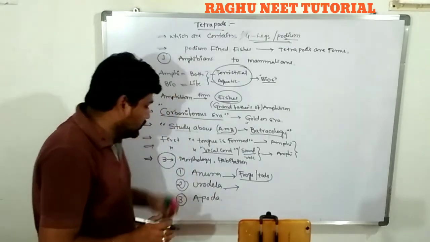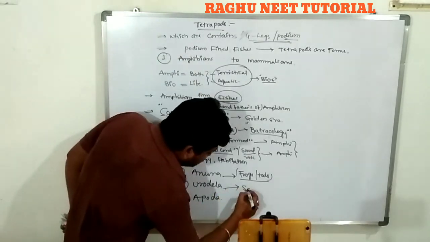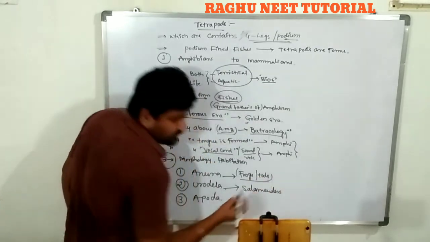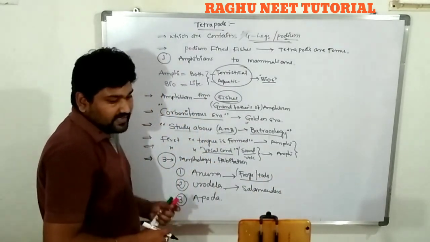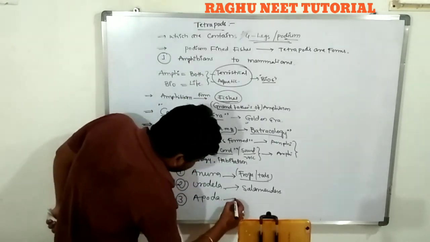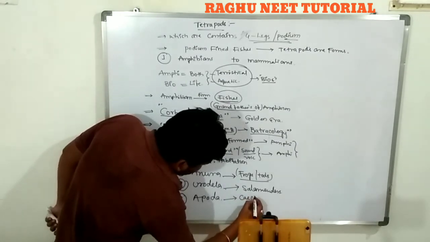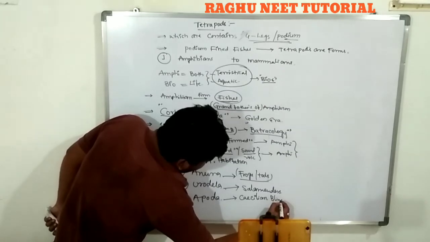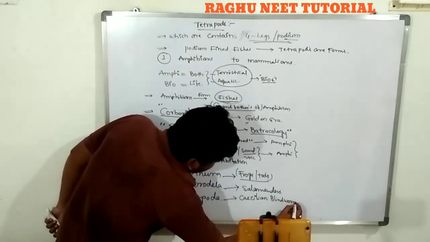Example: salamanders. The third, Apoda, are nothing but Caecilians and blind worms. Are you clear?